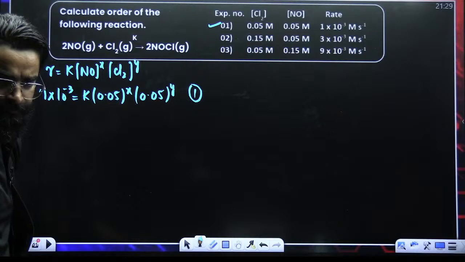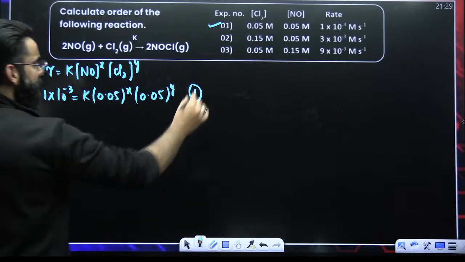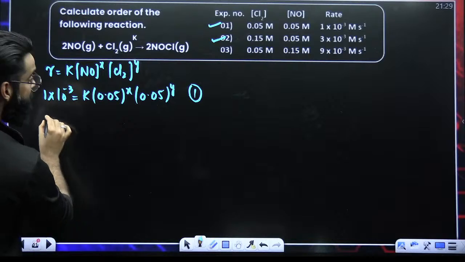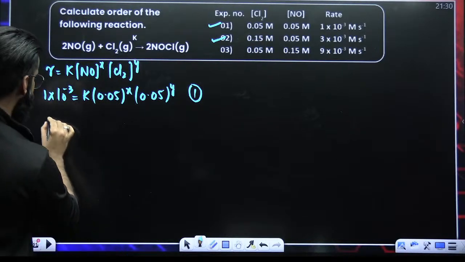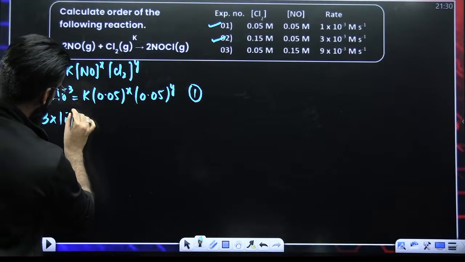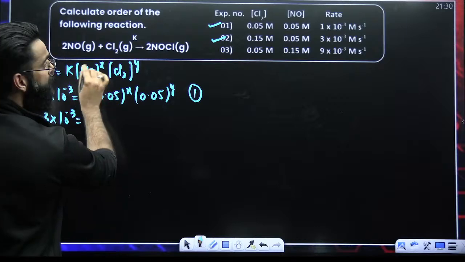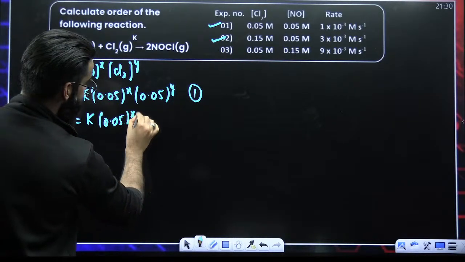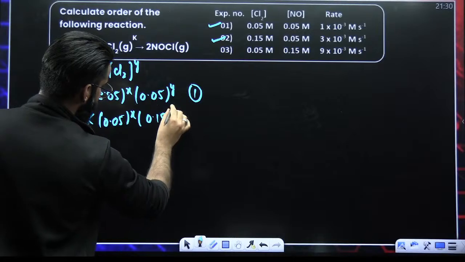Calling this equation number 1. Now, put the experiment number 2 data in the same equation. R in the second experiment is 3 into 10 raised to minus 3, which is equal to K. Concentration of NO in the second experiment is 0.05 raised to X. Concentration of Cl2 is 0.15 raised to Y.